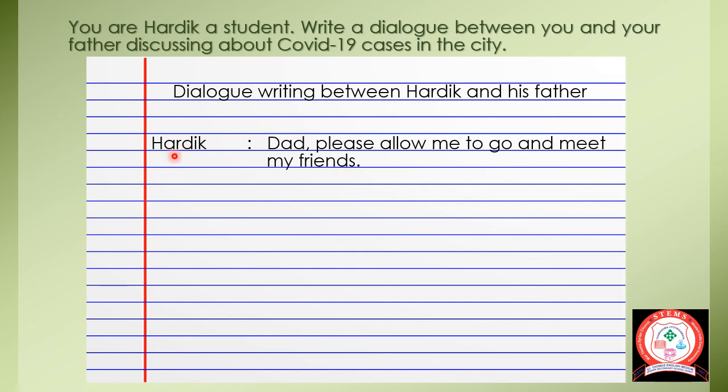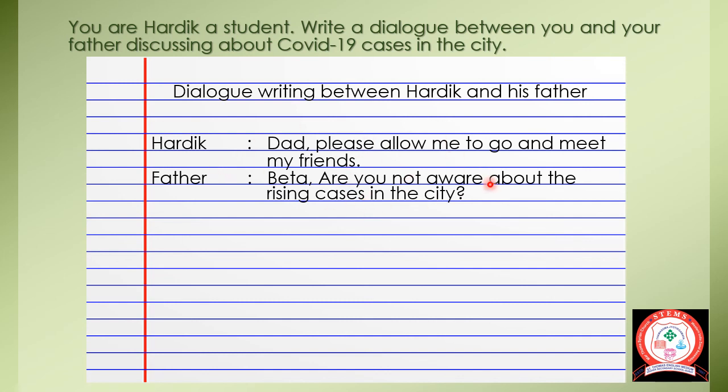Now the second is father, so I'll write father. Father: Beta, are you not aware about the rising cases in the city? See, again here enough space I have left. The colon has been placed properly, the space has been given. The continuing line I did not write under the father, I left that space and I'm writing here. So my work is seen here. The presentation is very neat and clean. You are supposed to write in this way.